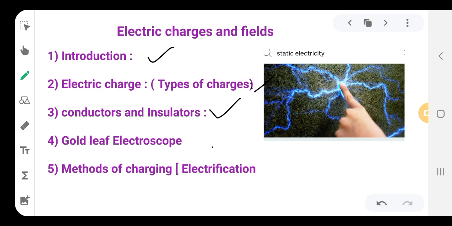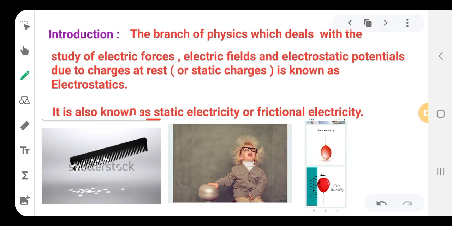Okay. So let us start with the static electricity introduction. In the introduction we have the definition of electrostatics. In electrostatics we have electric field, forces and electrostatic potential due to charges at rest.